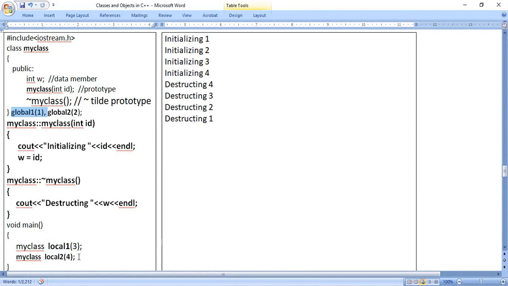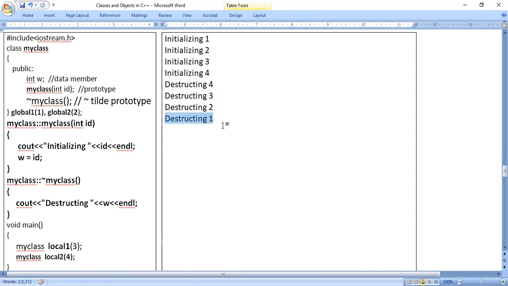When I say local 2 is executed first, that is, the destructor function for local 2 is executed first. What is the value of local 2? It is 4. So you observe the output: destructing 4. Next, destructing 3, that is the local 1 object. Destructing 2, the global 2 object. Destructing 1, the global 1 object.